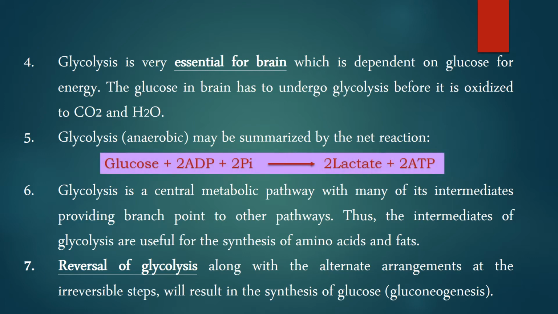Number 6. Glycolysis is a central metabolic pathway with many of its intermediates providing branch points to other pathways. Thus, the intermediates of glycolysis are useful for the synthesis of amino acids and fats. Number 7. Reversal of glycolysis, along with the alternate arrangements at the irreversible steps, will result in the synthesis of glucose, that is gluconeogenesis.